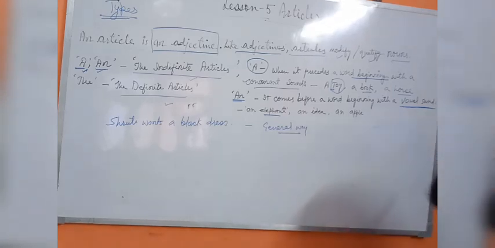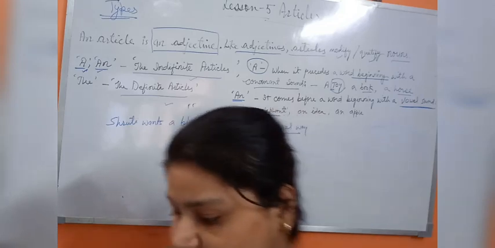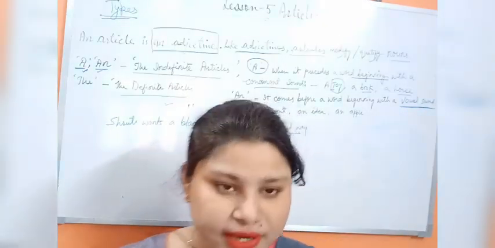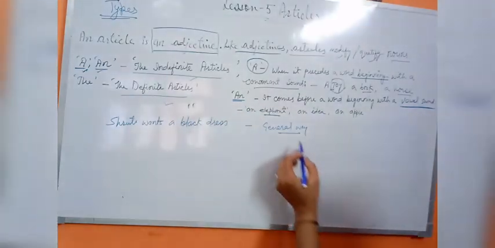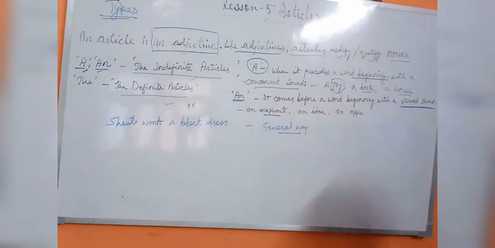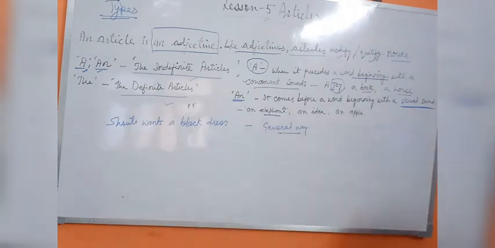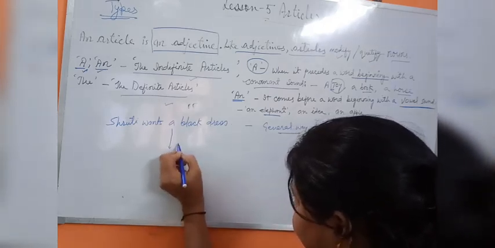See that here in your book it is written that these types of articles do not refer to a particular noun, but they refer to a noun in general. So here I am talking about what this point says. How does it refer generally? See, Shruti wants a black dress. If you look at this, you can see that the article a appears here. What does this article a show?